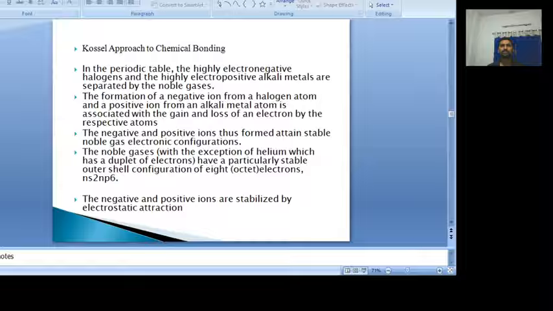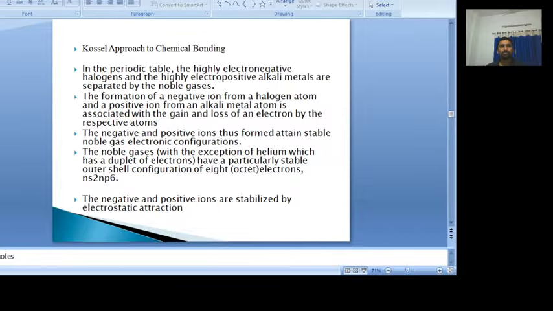The most electropositive elements are present at the beginning of each period, and the most electronegative elements are present almost at the end of each period. The most electropositive metals, as you know very well, are the alkali metals. The most electronegative elements are the halogens.